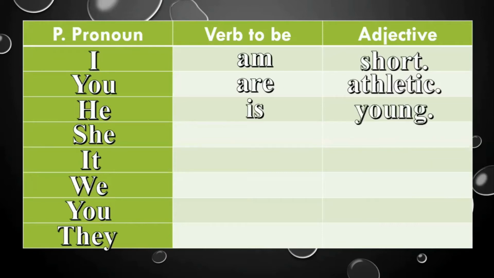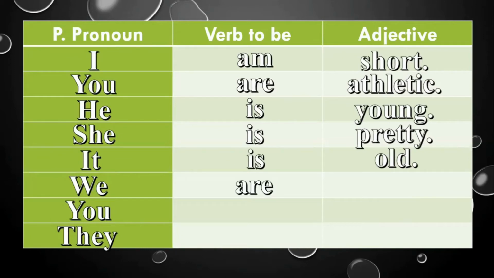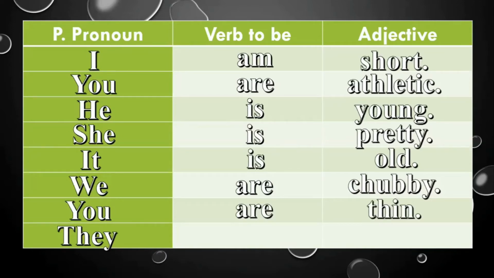He is young. Él es joven. She is pretty. Ella es hermosa o bonita. It is old. Eso es viejo. We are chubby. You are thin. They are handsome.